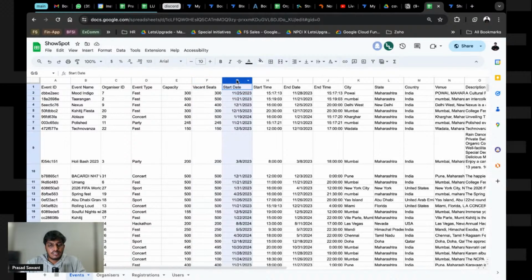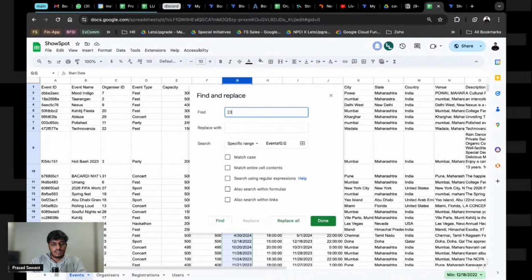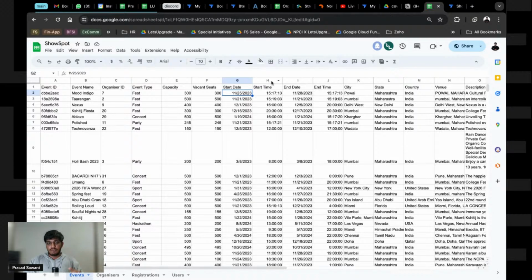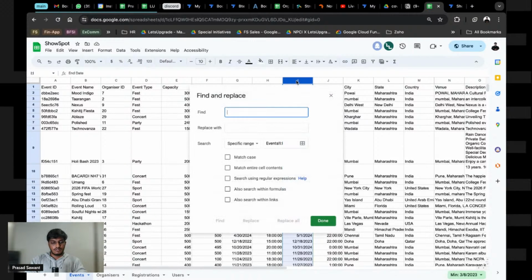Let me just fix the dates. Command Shift H, replace 2023 with 2024. It's an old database that I am using here. Okay, let me just see the doubts if you have put any.